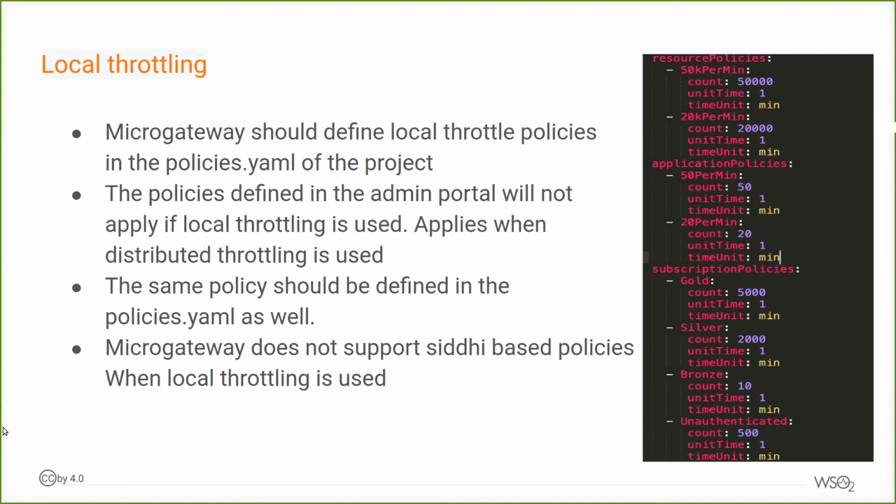Let's say, for example, if you create a 20 per min resource level policy in the admin portal, then you have to define a resource policy in the policies YAML with the name 20PerMin, providing the count, unit name, and the time unit.